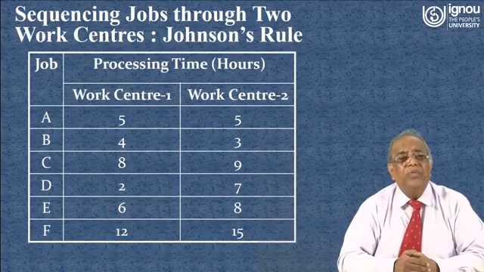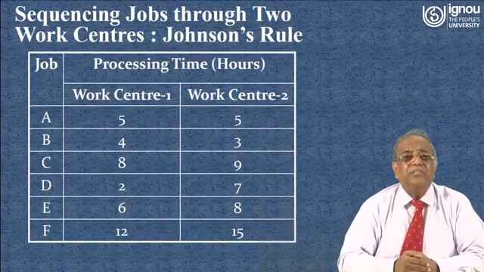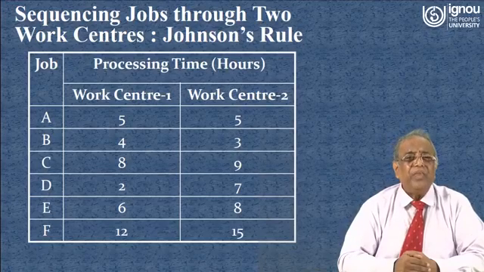When job D is already selected, we can remove this job and proceed further in the same way. The next minimum processing time is 3, but that is at work center 2, for job B. So job B will be placed at the end. So B and D are already scheduled: D is at the first and B is at the end. Now similarly we have to carry on.